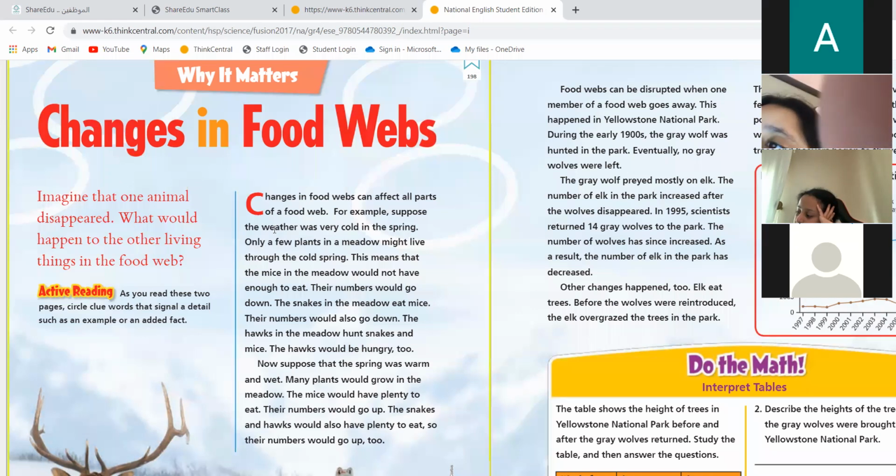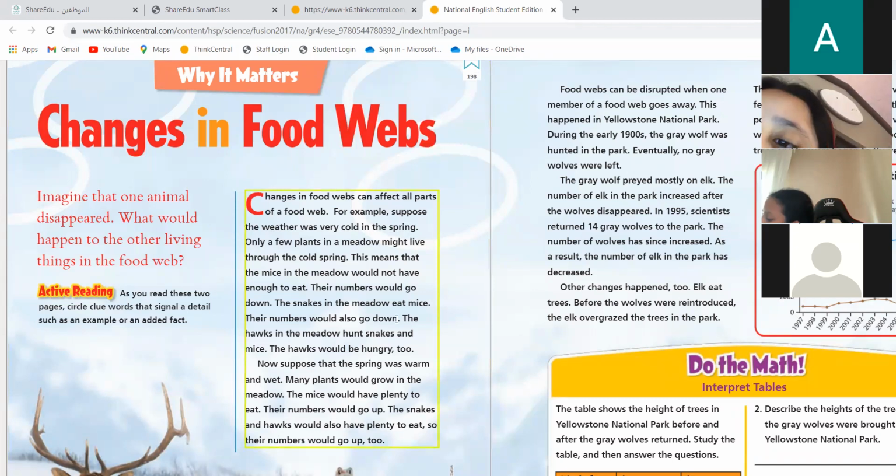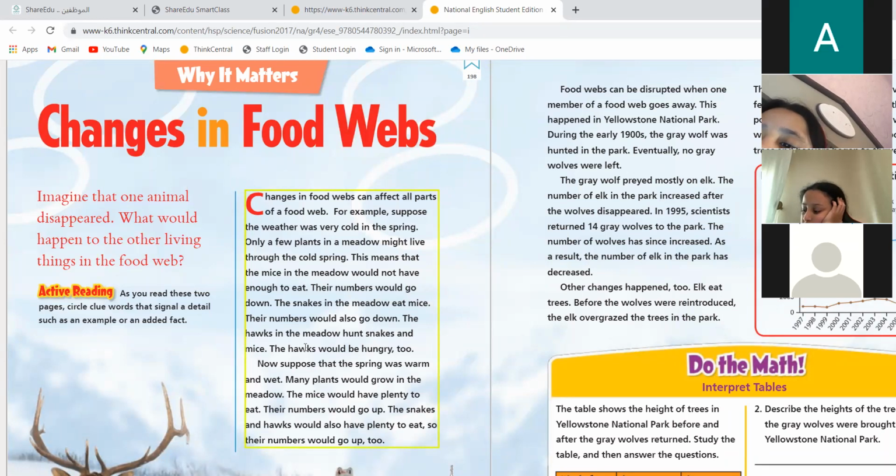Now, Yahala, continue reading. The snakes, what will happen? The snakes in the meadow eat mice. Their numbers would also go down. So they are starving, and the hawks are eating them. The hawks in the meadow hunt snakes and mice. The hawks would be hungry too. Excellent, very good.